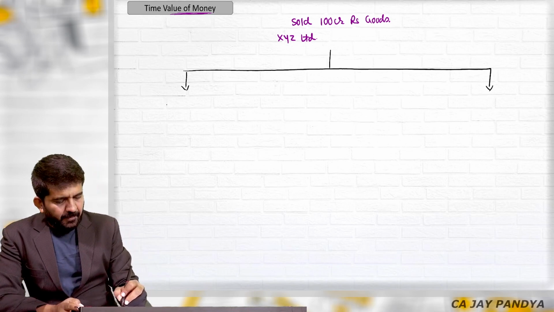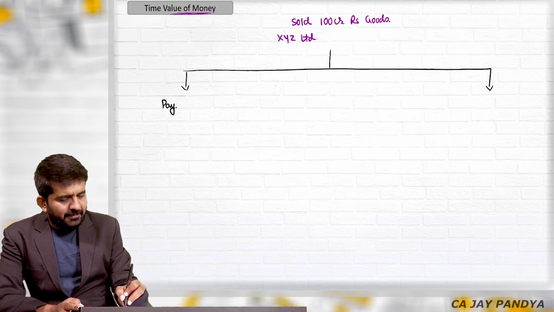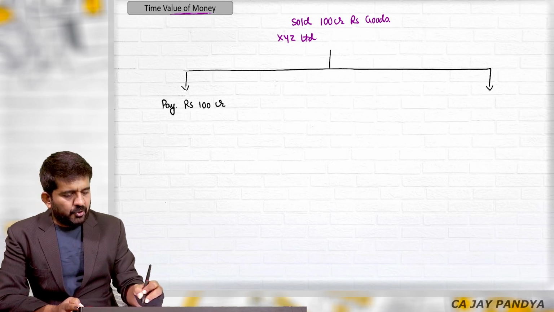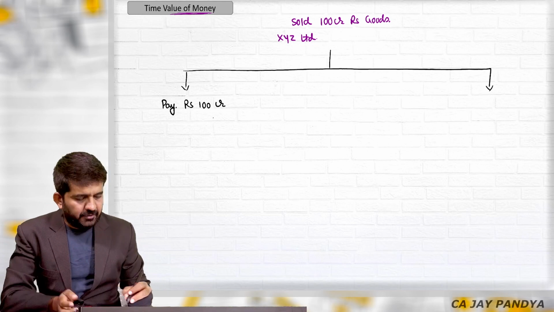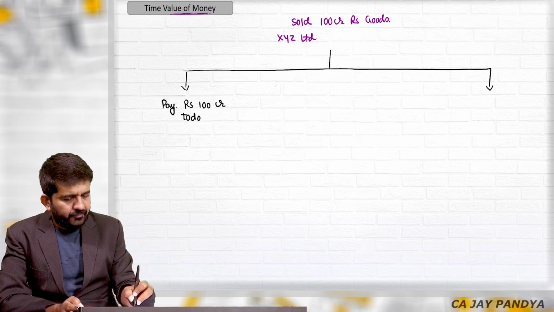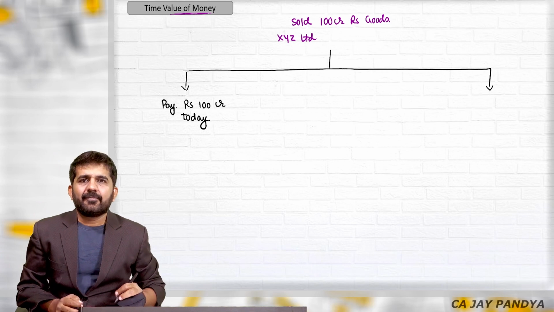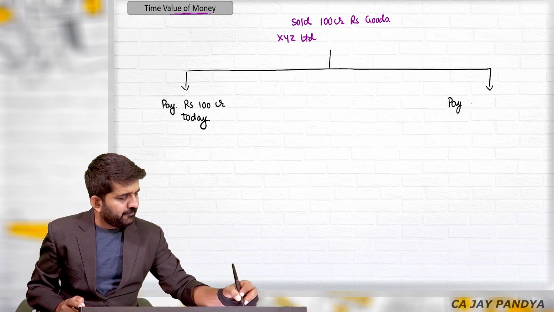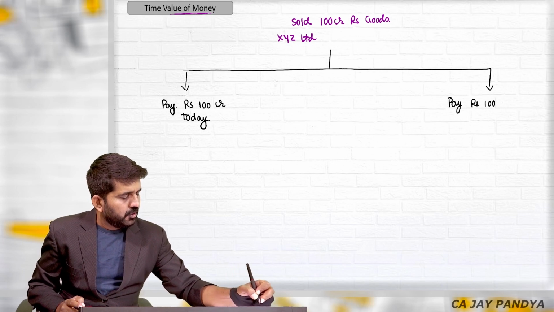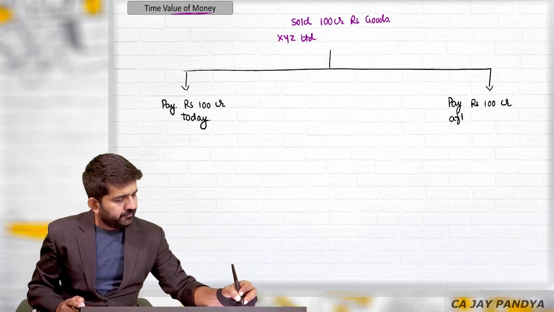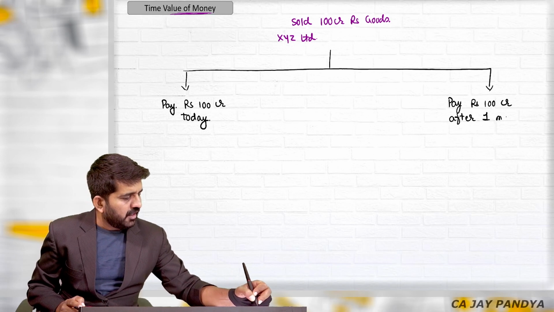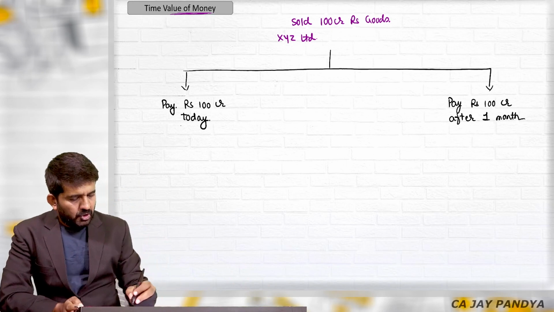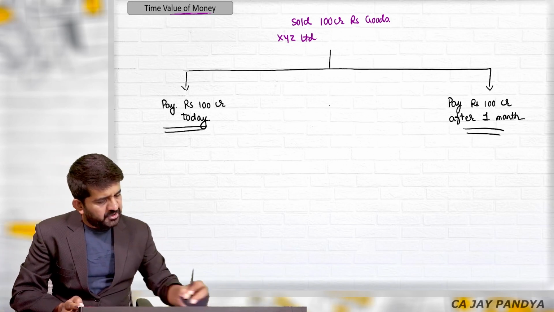Number one, XYZ Limited will pay rupees 100 crore, so I will be receiving rupees 100 crore today, or XYZ Limited will pay rupees 100 crore after 1 month. Of course, it is an OR option.